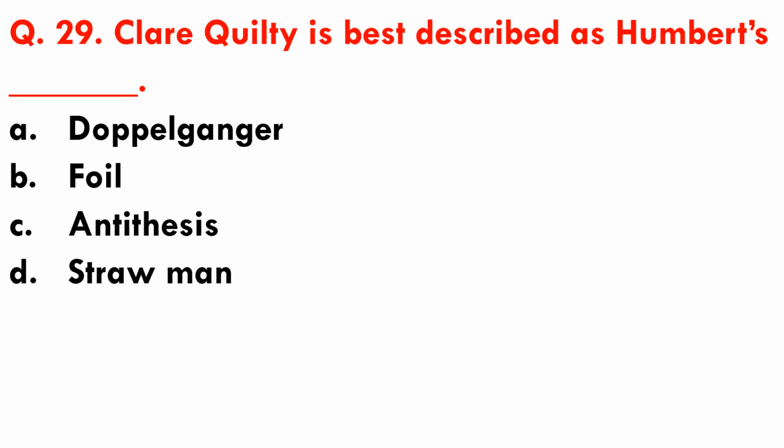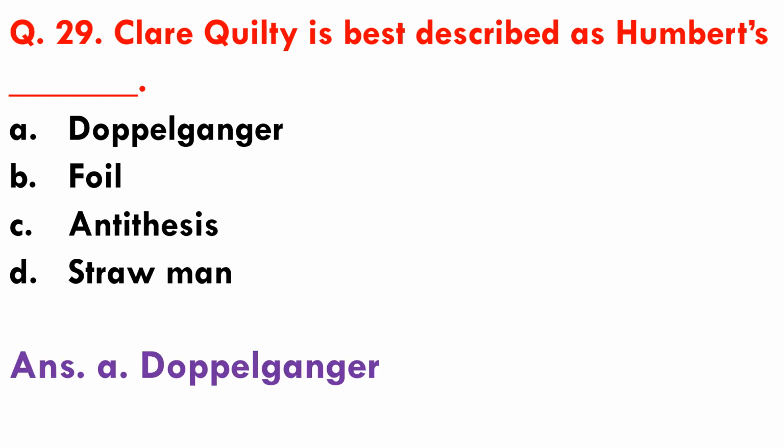Question number 29. Claire Kilty is best described as Humbert's dash. Options are A. Doppelganger, B. Foil, C. Antithesis, and D. Straw man. So, the correct answer is option A, that is doppelganger. Doppelganger means double.